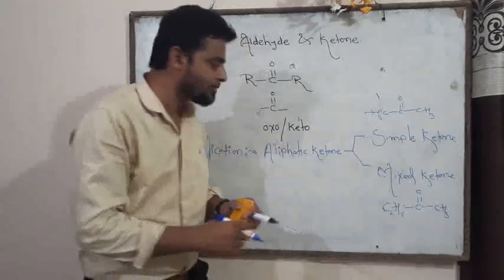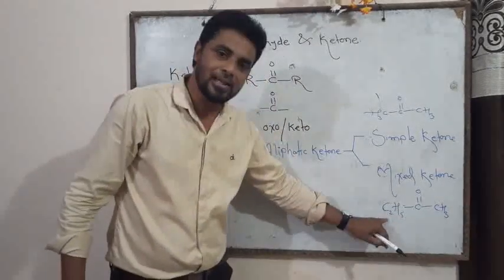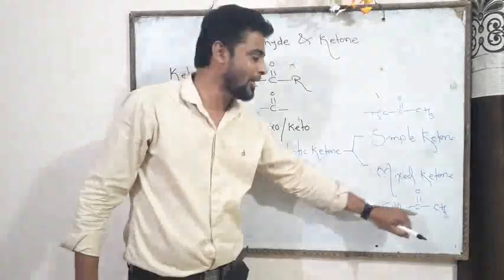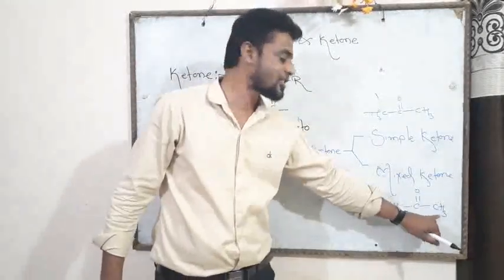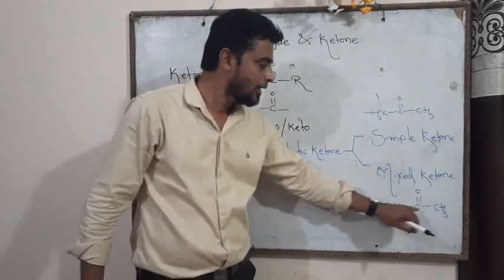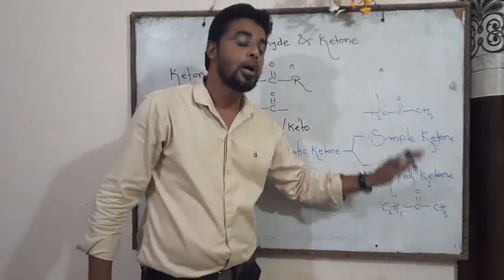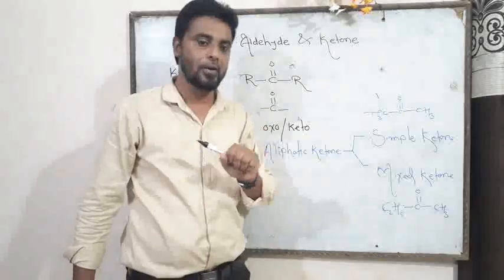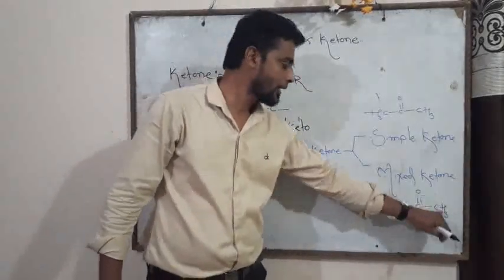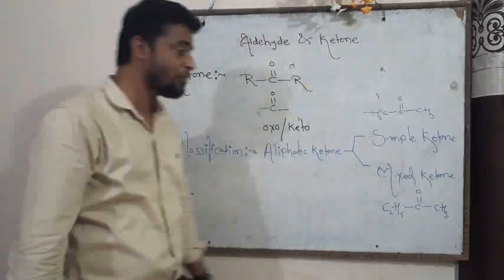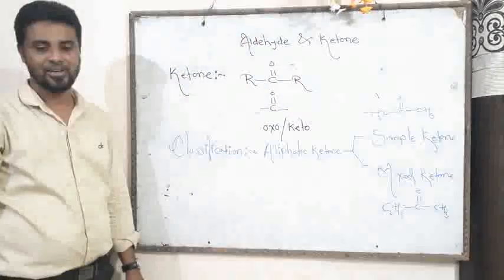Now friend, on one side of the carbon there is an ethyl group, on the other side there is a CH3 group, and hence it is called ethyl methyl ketone according to the alphabetical order. E comes first, then M, therefore ethyl methyl ketone. This is the best example of mixed ketone.